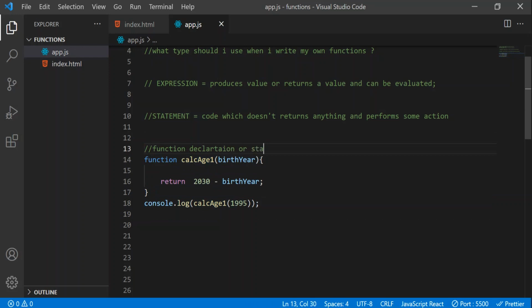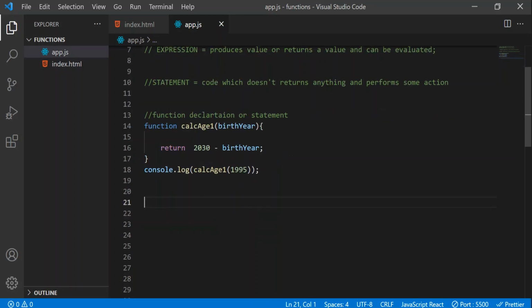Function declaration or statement, because it's just sitting in the memory and it is not returning anything unless we call that. If you call that function, it will return something, right? So that is why it's just a function statement. Now let's write another type of case.